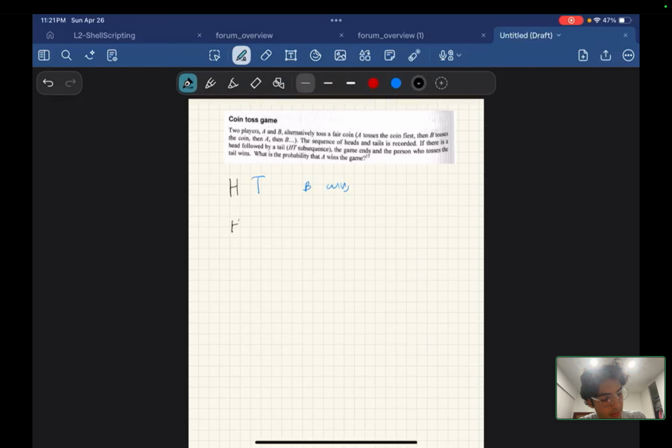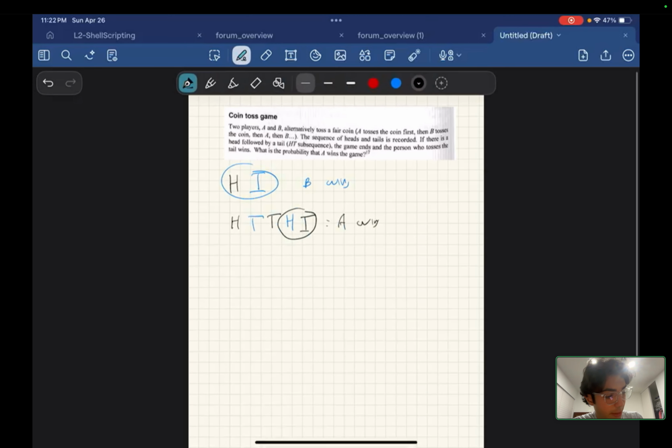If person A flips heads, person B flips tails, person A flips tails, person B flips heads, person A flips tails, then A wins because there's an HT sequence here, and whoever flipped the T in that HT sequence is the winner. In the first case, the T in the HT sequence was B, and in the second case, the T in the HT sequence was A.